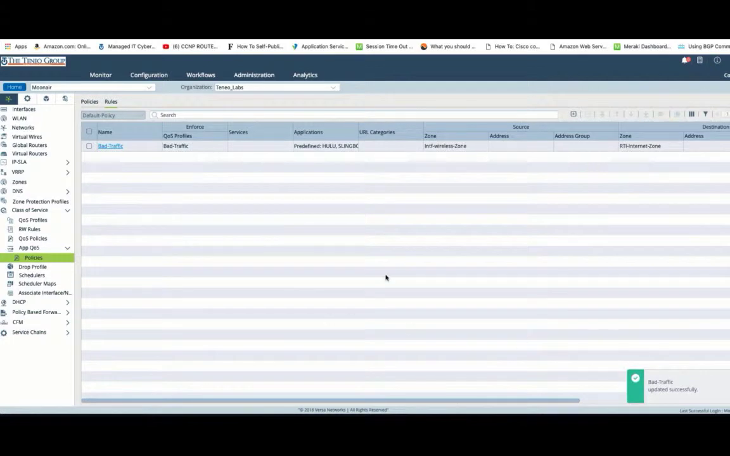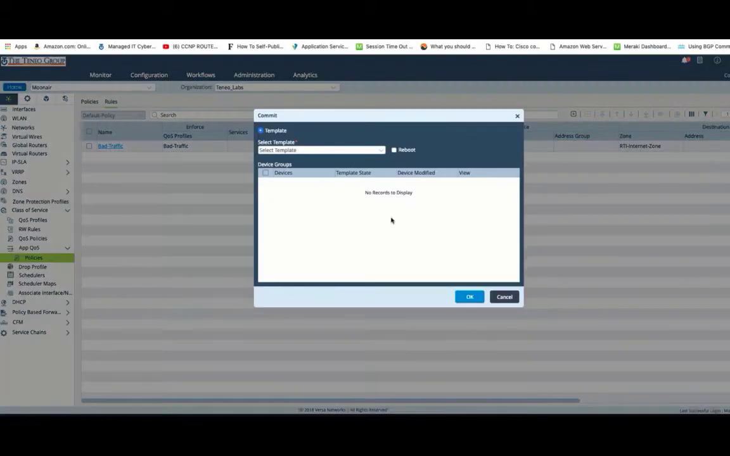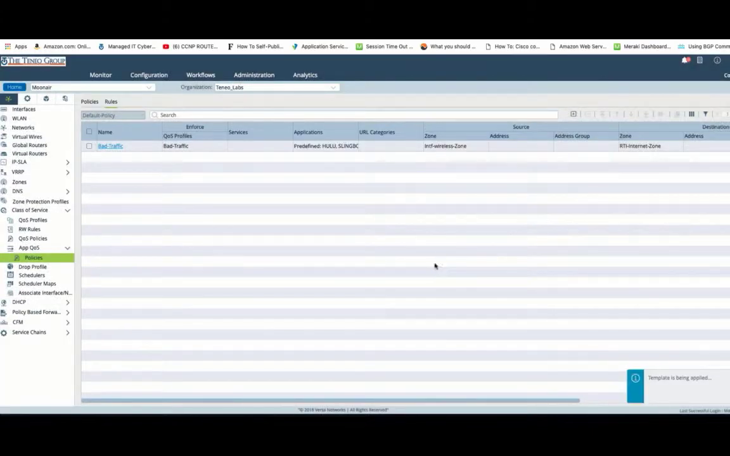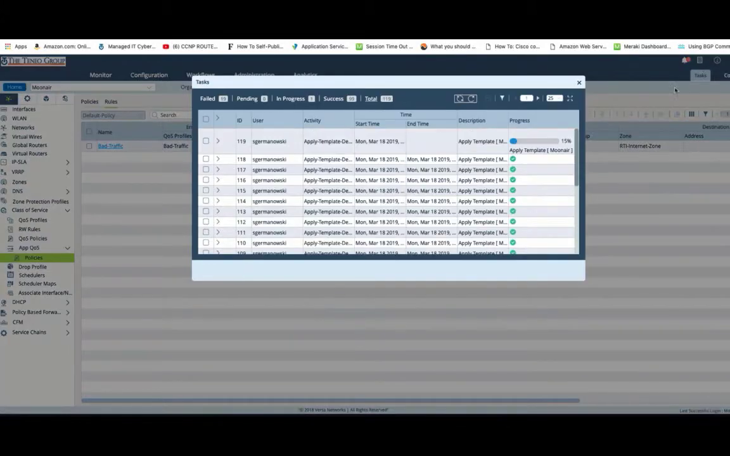Now I'm going to make this change on the controller, and I'm going to push the template to my appliance, and after about 20 seconds or so, it's going to take effect, and we're going to start seeing a drastic change in how YouTube performs on my screen. Let's see if this was finished. All right, so it's in progress.